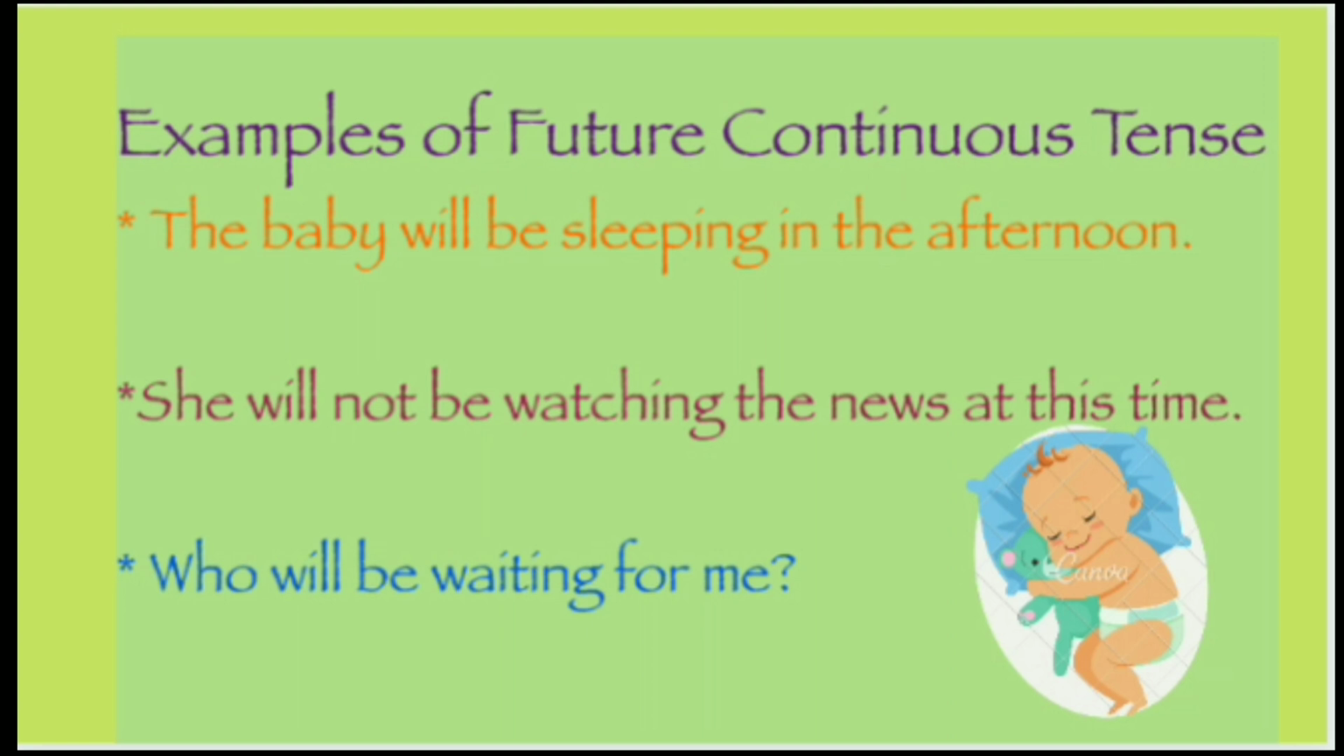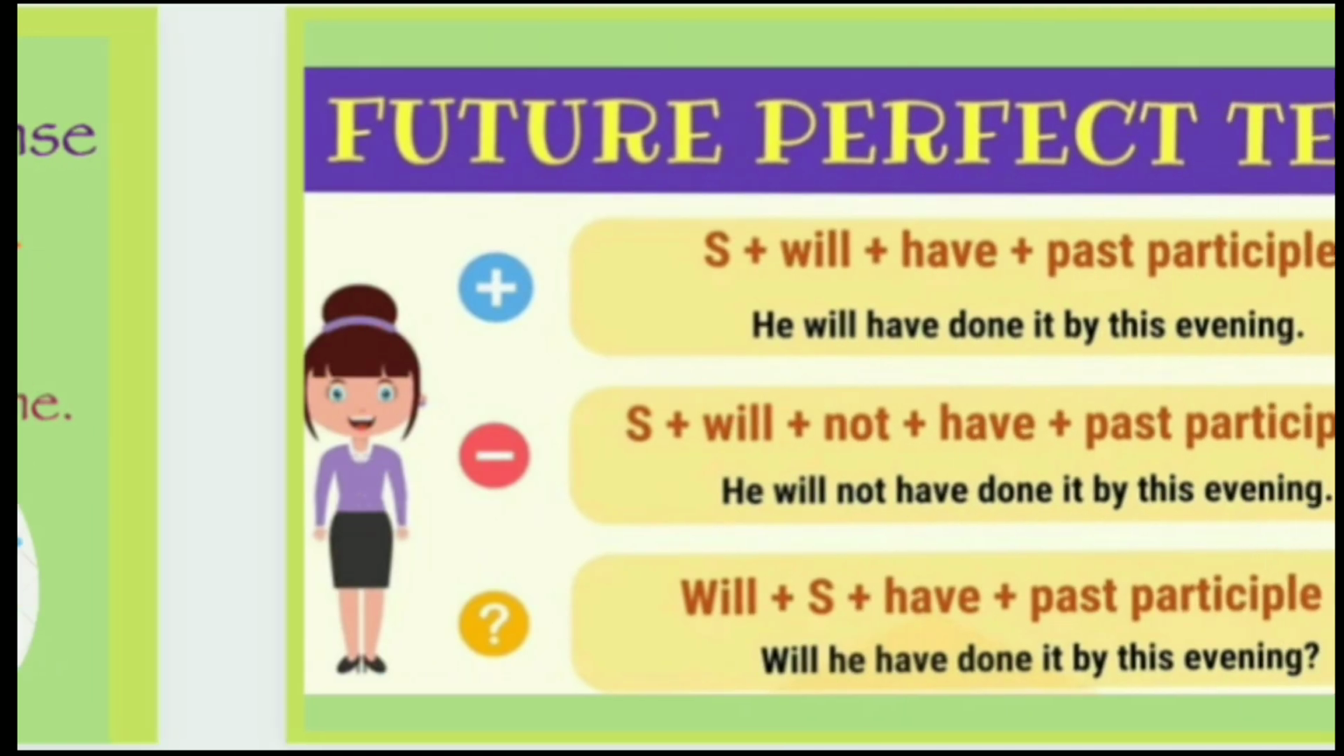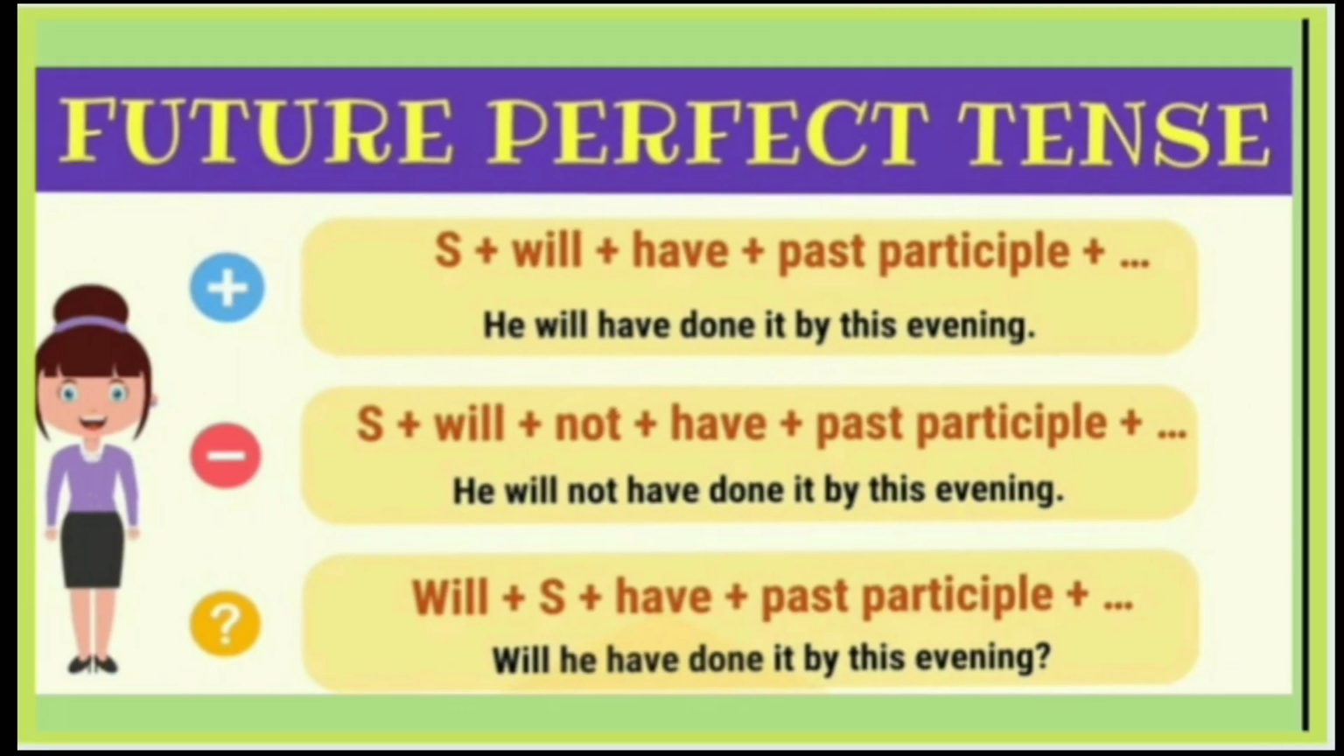Now we'll proceed to future perfect tense. Look at the structure. Subject will plus have plus past participle, meaning third form of the verb. He will have done it by this evening. For negative sentence, we'll put not immediately after will. Subject will not have third form of the verb. He will not have done it by this evening.